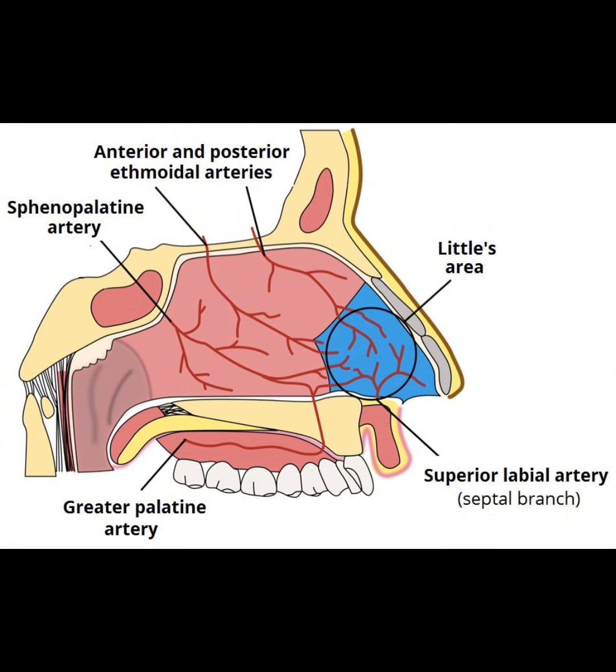The vessels form extensive anastomosis with each other, particularly in the anterior region of medial wall, where there are anastomoses between branches of greater palatine artery, sphenopalatine artery, superior labial artery and anterior ethmoidal arteries. This area is known as Little's area or Kiesselbach area. This area is the major site for epistaxis.